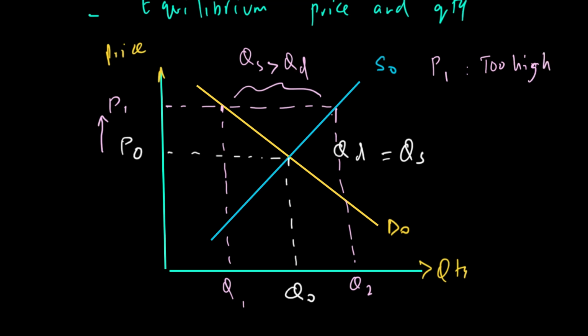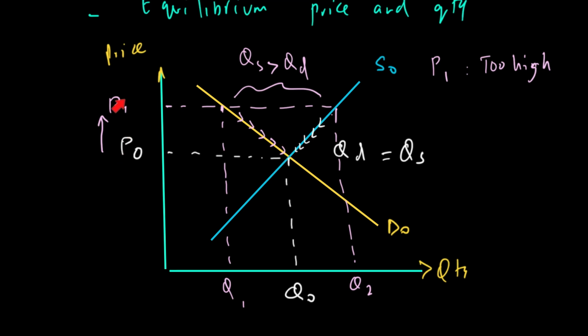At equilibrium, quantity demanded was equal to quantity supplied. And now, when the price was too high, the producers end up having excess supply. So they will start to reduce the price. When they start to reduce the price, there will be some consumers who will be encouraged to buy more. So as we reduce the price, the quantity demanded will go up. At the same time, as we reduce the price, some producers who may not find it profitable may exit the market. And a combination of both will ultimately lead to P naught as the equilibrium price.